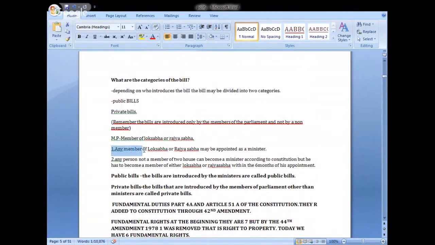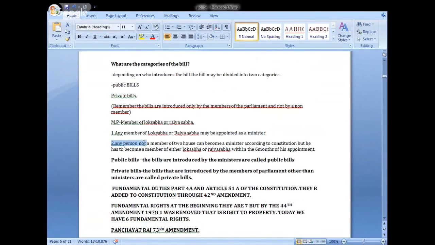Any member of Lok Sabha or Rajya Sabha may be appointed as a minister. A minister can be appointed from both the houses. Okay, next. Even a person who is not a member of the two houses can become a minister according to the constitution, but he has to become a member of either house, Lok Sabha or Rajya Sabha, within 6 months of his appointment.